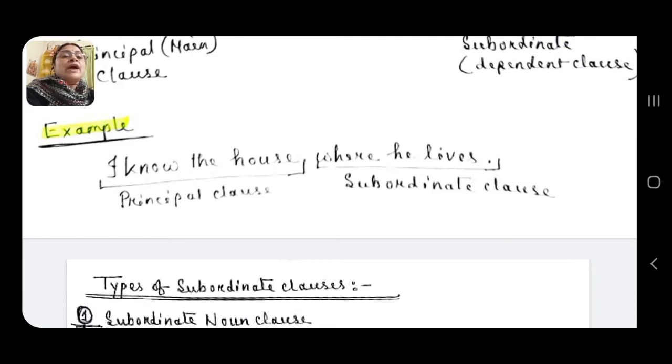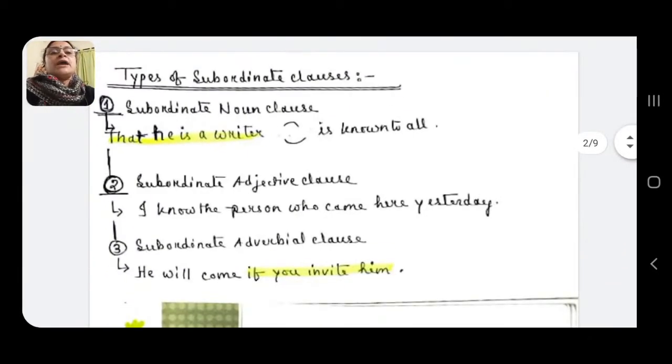Whereas, where he lives, here also this is a clause. Why it is a clause? Because it is part of a sentence and with a subject and verb. But this part cannot express its meaning without the help of the first part, I know the house. So, this will be subordinate or dependent clause. Now, coming to types of subordinate clauses. There are 3 types of subordinate clauses.